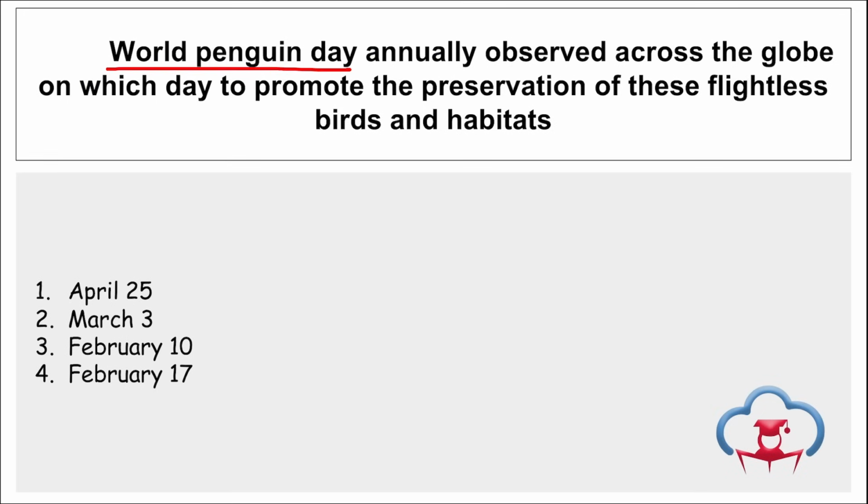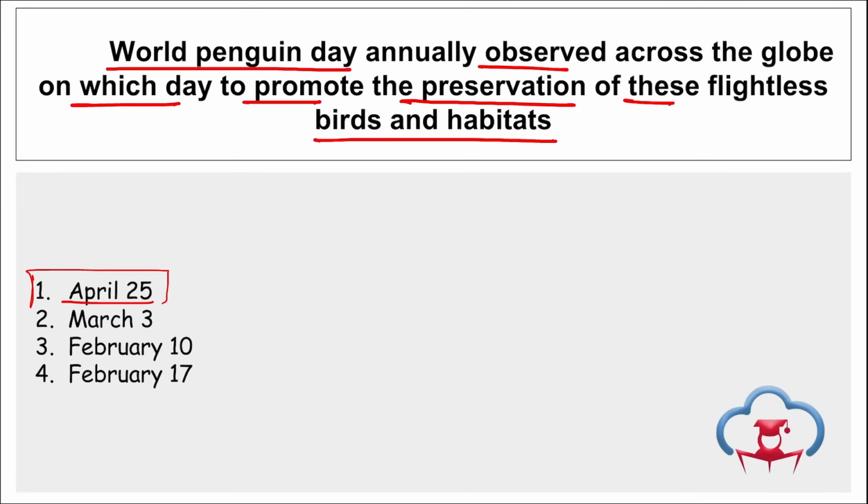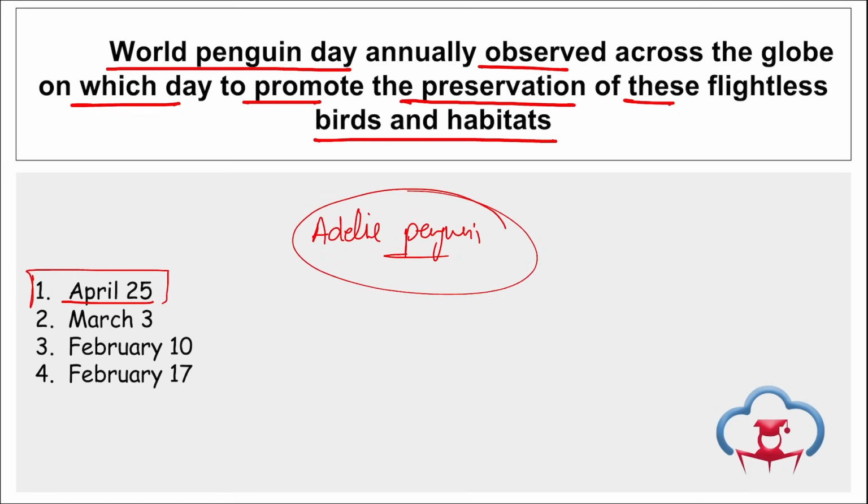Next is World Penguin Day, annually observed across the globe to promote the preservation of these flightless birds and habitats. So World Penguin Day is observed on which day? On 25th of April. Right, and it is to raise awareness about penguins and promote the preservation of these flightless birds and habitats. And remember, according to the Antarctic and Southern Ocean Coalition, 25th of April coincides with the annual northern migration of Adélie penguins that live in Antarctica, and that is the reason we observe this day on 25th of April.